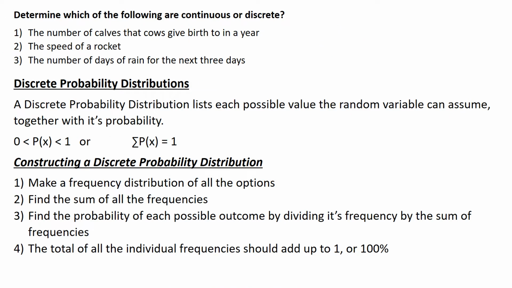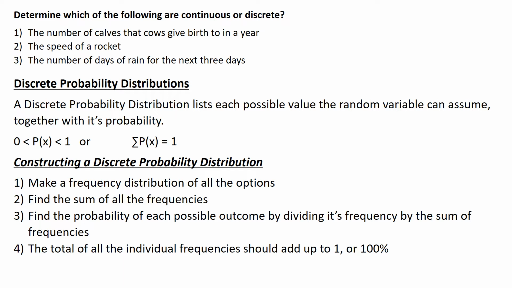Now, here are some examples. Which of the following are continuous or discrete? Number of calves that cows give birth to in a year. That's discrete. A cow can only give birth to 1 calf, 2 calves, 3 calves. It's a finite number. The speed of a rocket. Well, that's continuous because that could be 2,000 miles an hour, 2,000.21, 3,000.862. It could be any number.